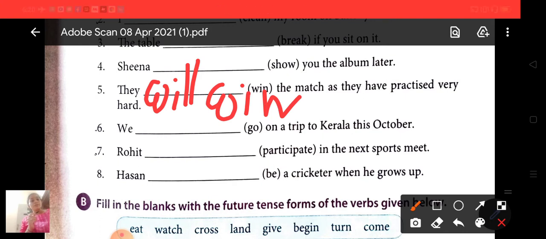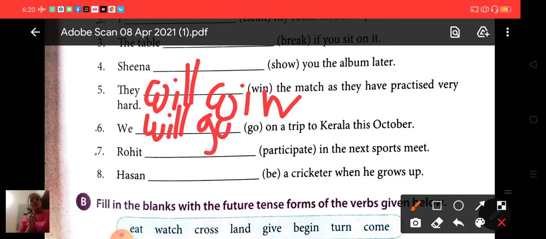Now sixth one, we (go) on a trip to Kerala this October. So we will go on a trip to Kerala this October.